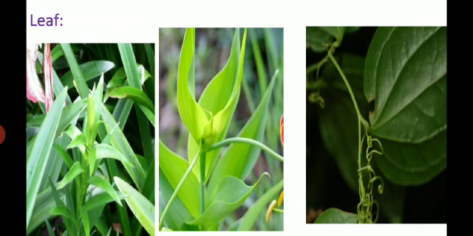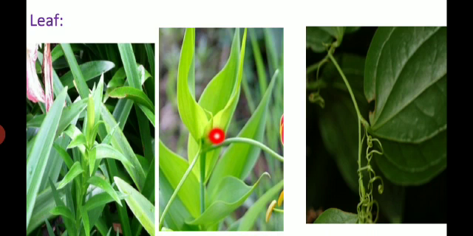Next is the leaf. The leaves are radical in Lilium, or cauline, meaning erect leaves, as in Dracaena. Then alternate or opposite leaves are present in Gloriosa superba, sometimes fleshy and hollow, or reduced to scales in Ruscus and Asparagus.